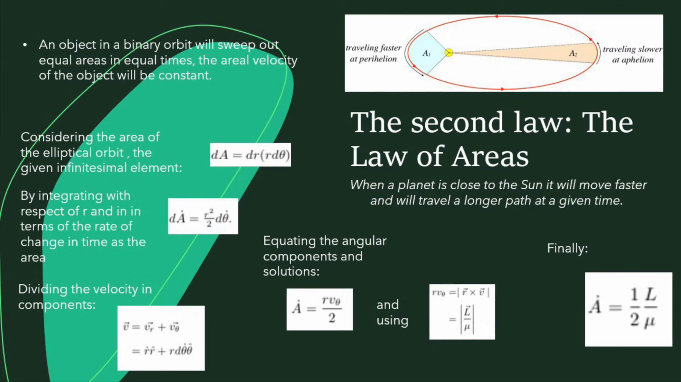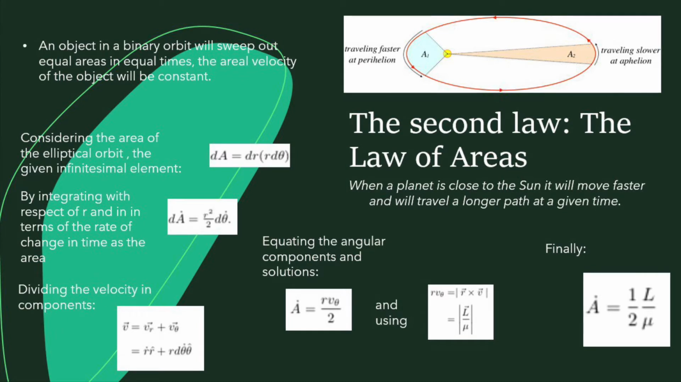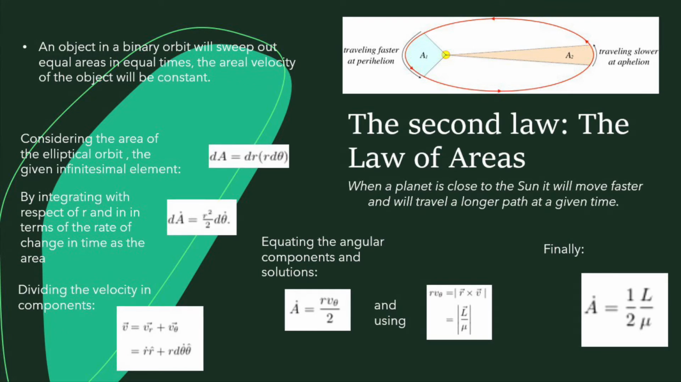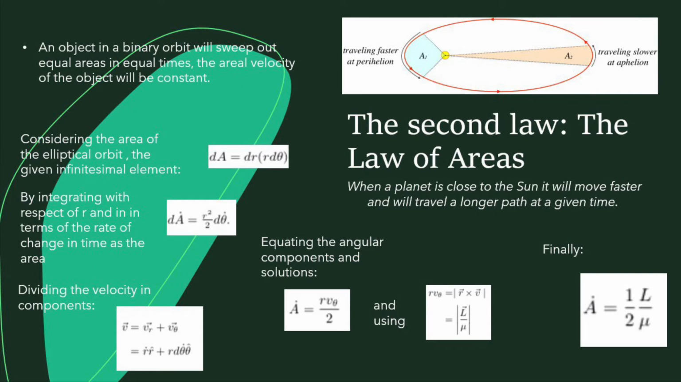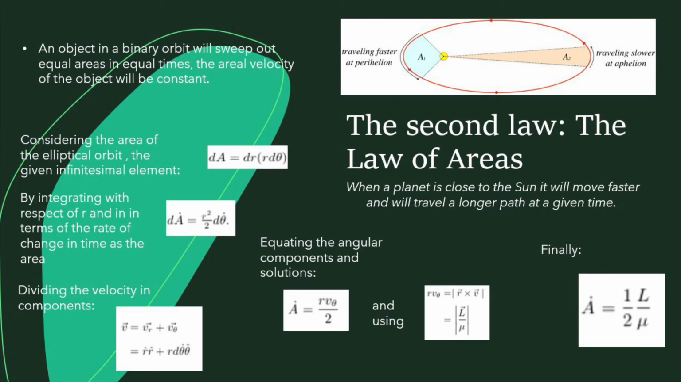Then the velocity, which is in the plane of the ellipse, can be divided into the sum of the radial and angular components. If we equate the angular components, we obtain the relation A dot equals r times v sub theta over 2. The angular momentum is constant, and since the radius and angular velocity are perpendicular, we obtain the relation A dot equals 1/2 of L over mu. By analyzing, we get that the rate of change of the area is the same for all parts of the orbit, which is the law of areas that is stated as the second law of Kepler.